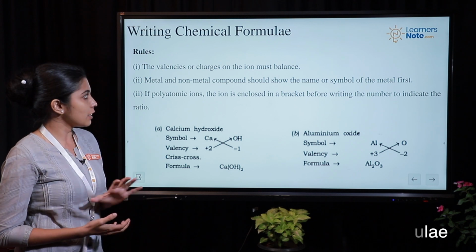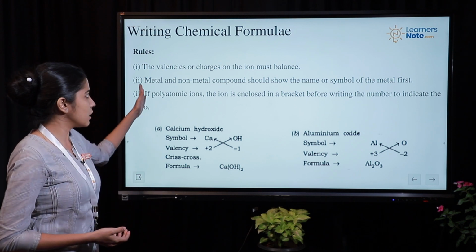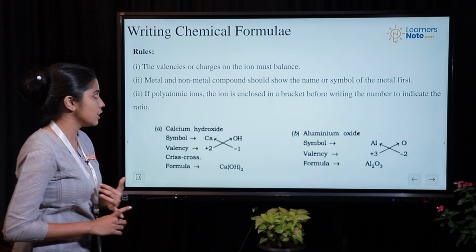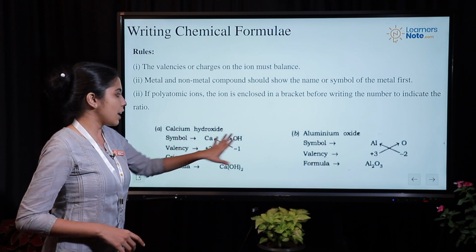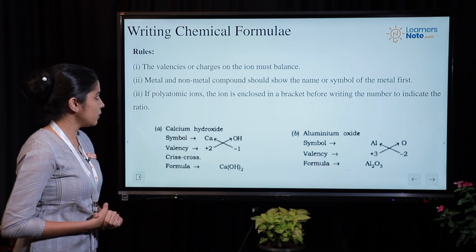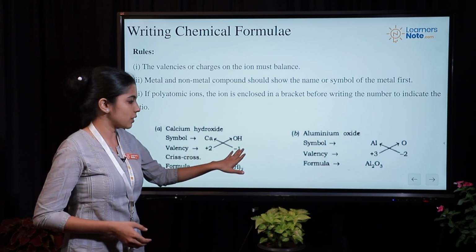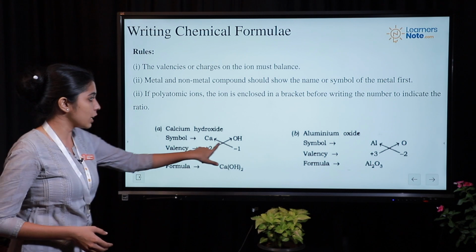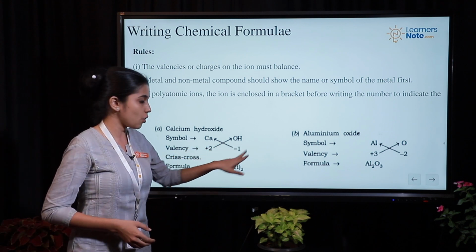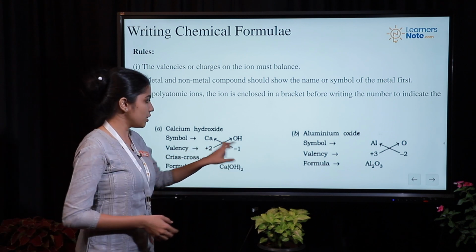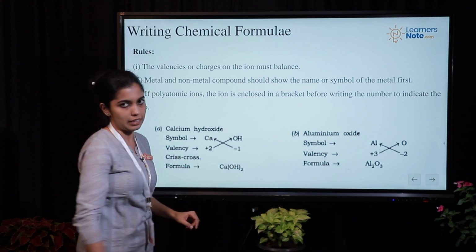Now in order to write the chemical formula, you should keep in mind these rules. You should know the valencies of the cation and anion that is present in your compound. Then the metal should be written first and the non-metal should be written second, and then if it is a polyatomic ion like OH or SO4 2-, things like that, you have to enclose them in a bracket like this.